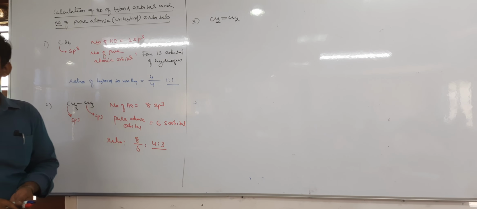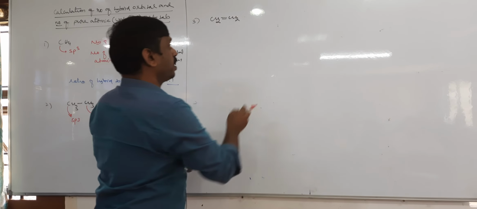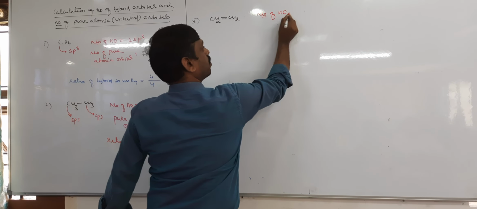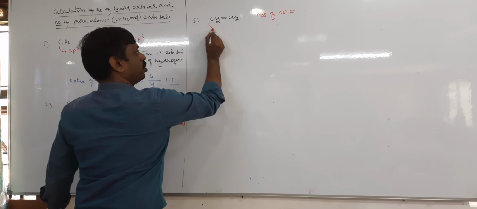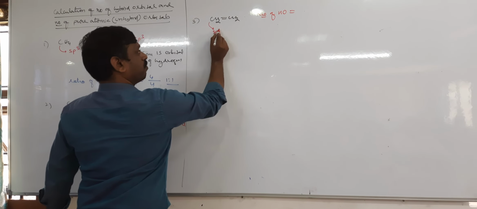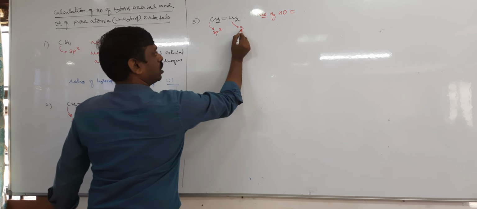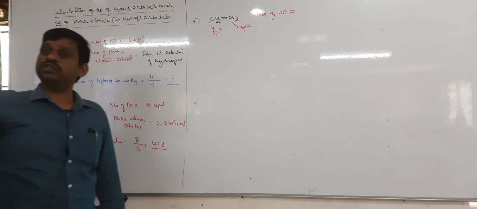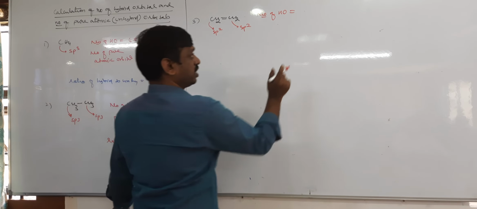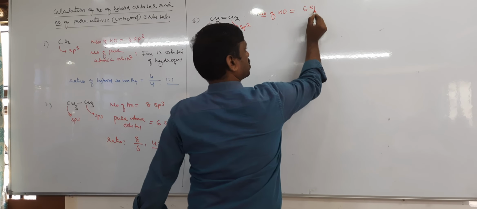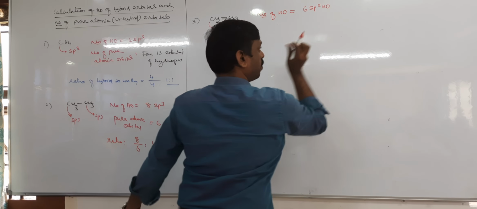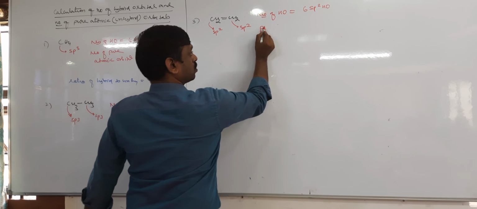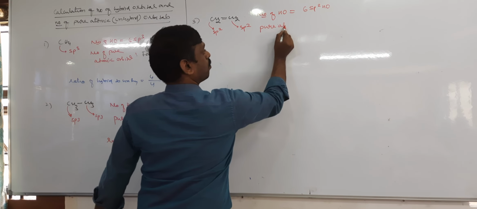Come on, tell me anybody. How many hybrid orbitals? The number of hybrid orbitals equals... We should know what the type of hybridization is. sp2. It is also sp2. Each sp2 carbon has 3 sp2 orbitals. 3 plus 3, 6. So therefore 6 sp2 hybrid orbitals. But how many pure atomic orbitals?